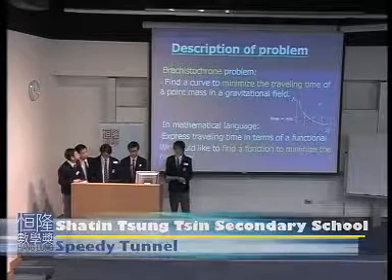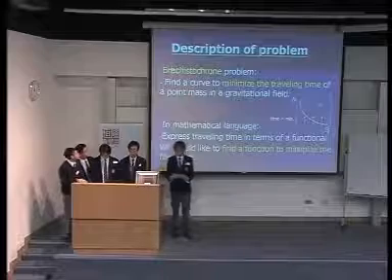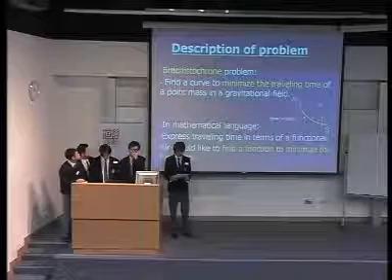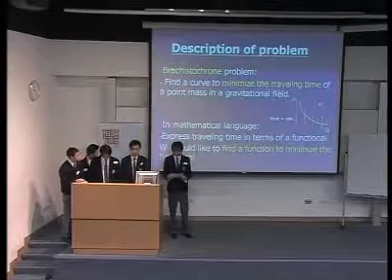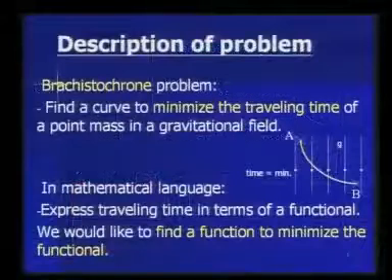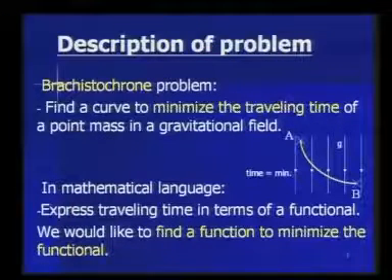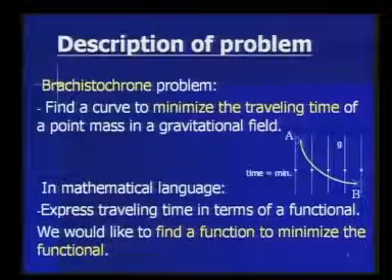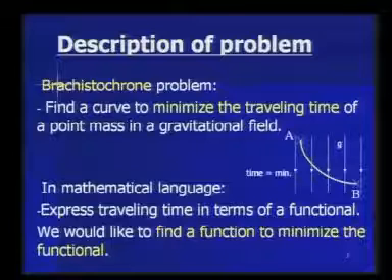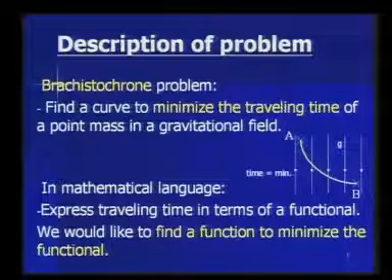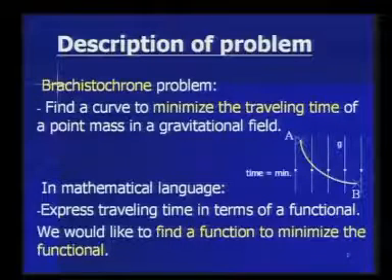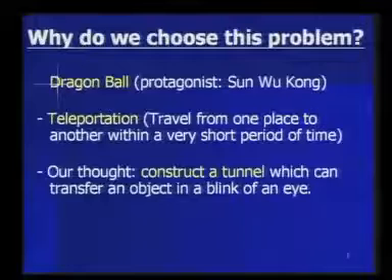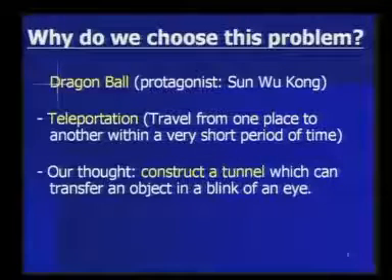First of all, I would like to give a brief description of the problem, the Brachistochrone problem. It is stated as finding a curve to minimize the traveling time of a point mass in a gravitational field. In mathematical language, we first express the traveling time in a functional, and then we try to find a function to minimize it. Let me tell you why we choose this problem as our research topic.